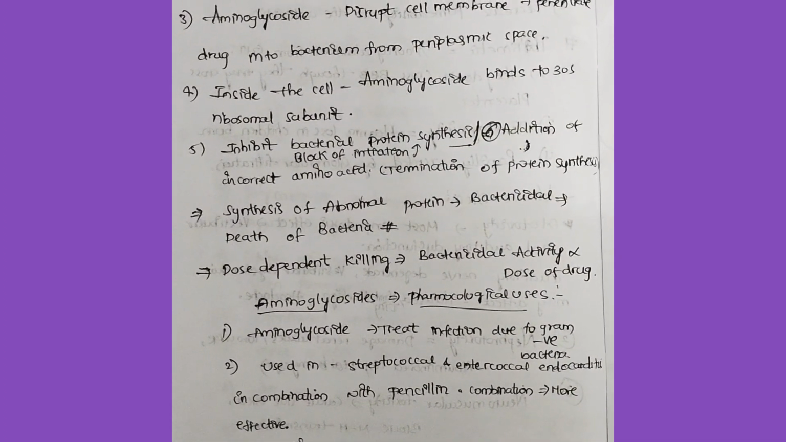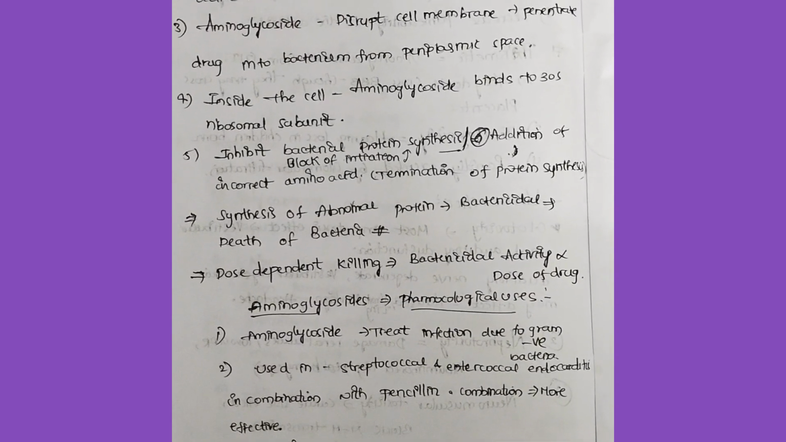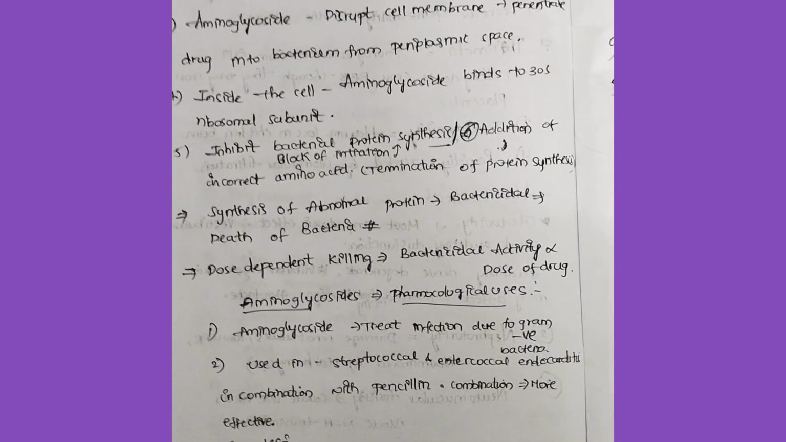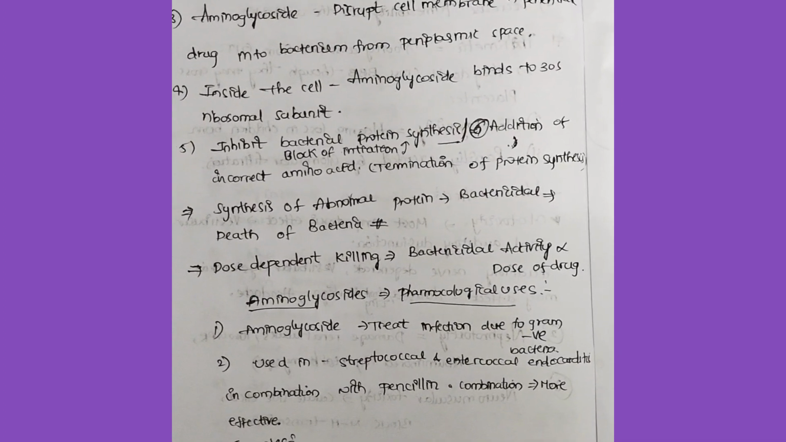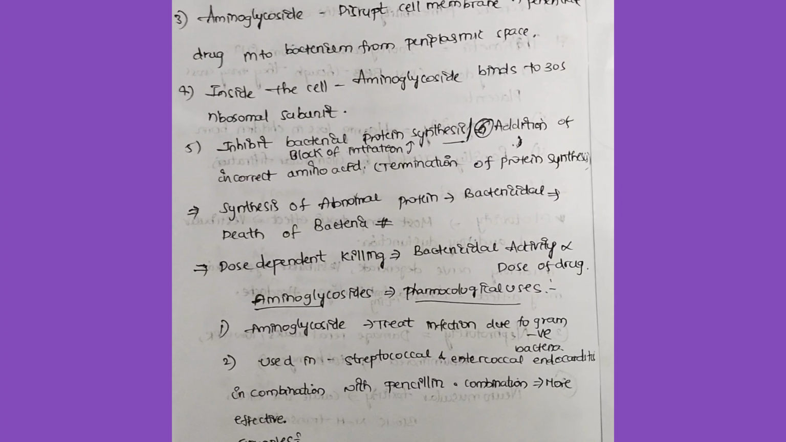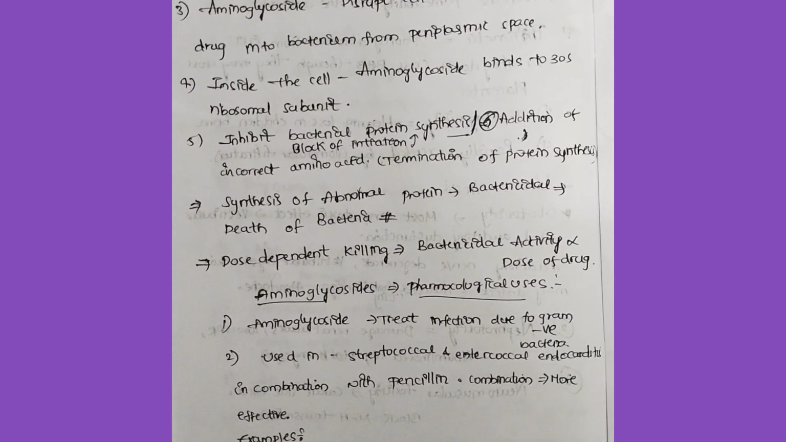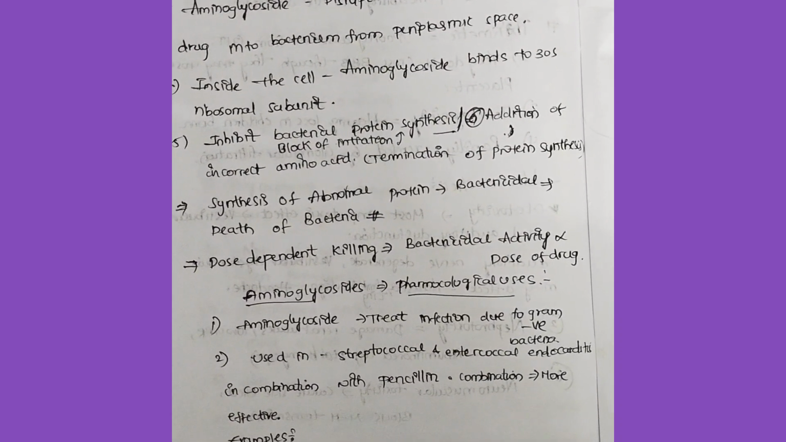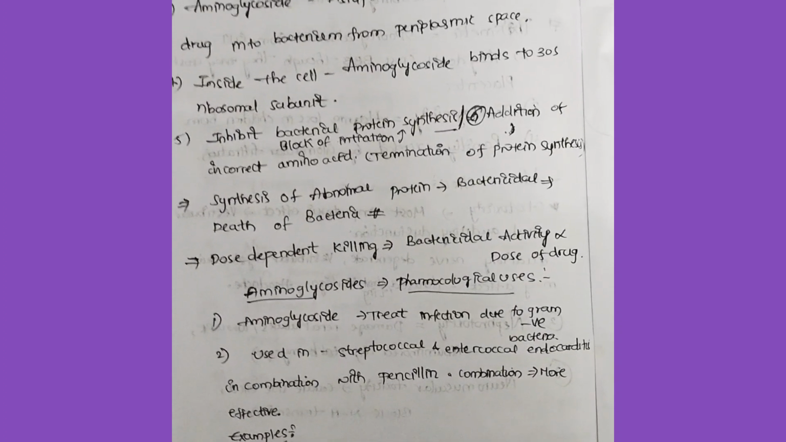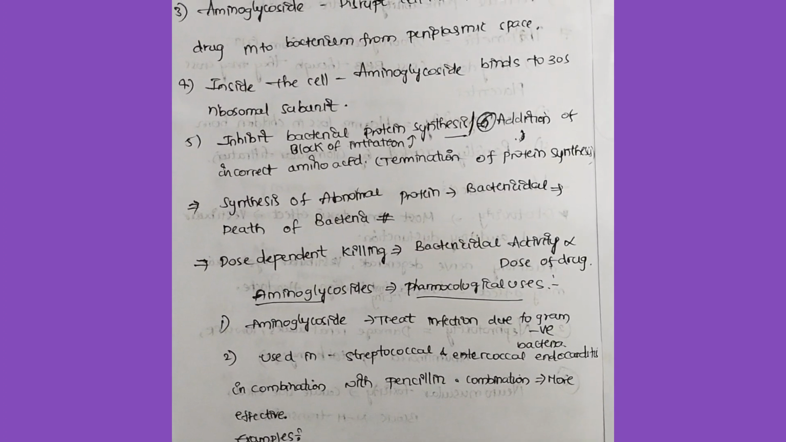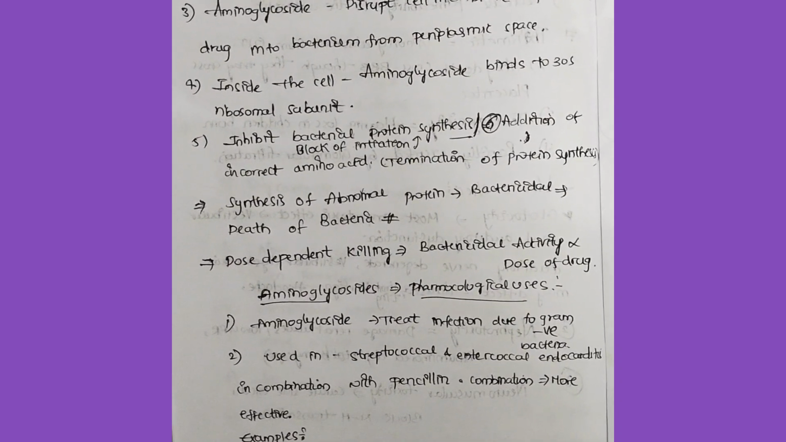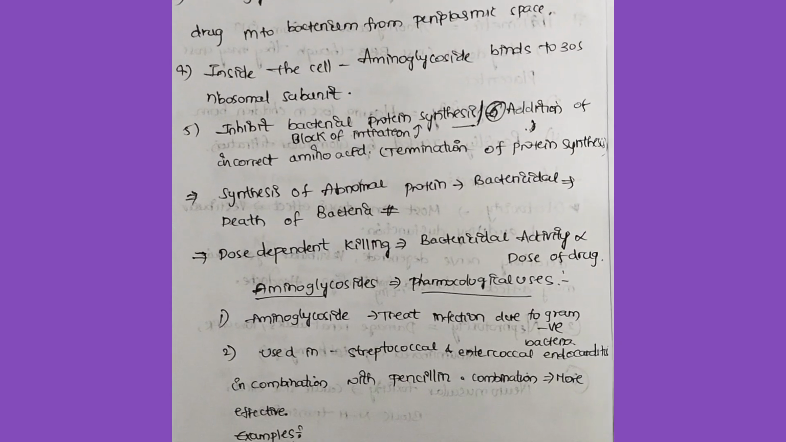Now the pharmacological uses of aminoglycosides. They treat infections due to gram negative bacteria rather than gram positive. They are used in streptococcal and enterococcal endocarditis in combination with penicillin. For example, streptomycin is used for aerobic gram negative bacilli. In tuberculosis, streptomycin is a second line drug because of resistance of the tubercular bacilli. For plague and brucellosis, we will give streptomycin along with tetracyclines.